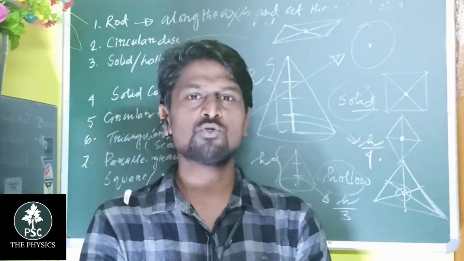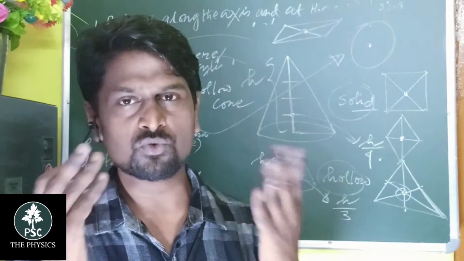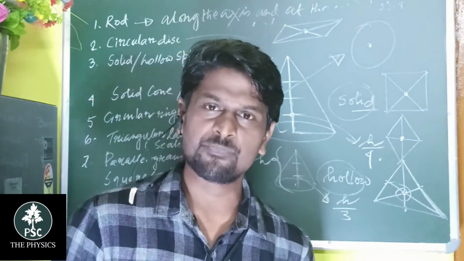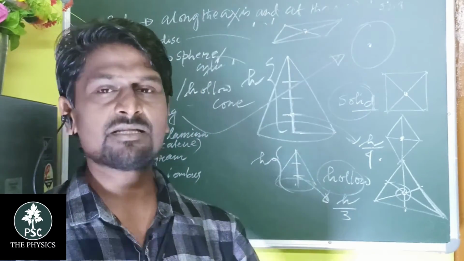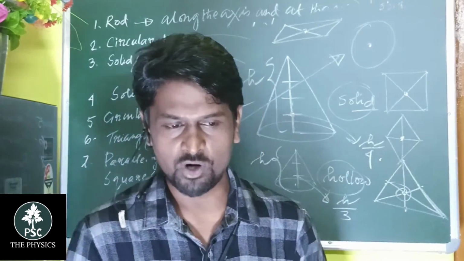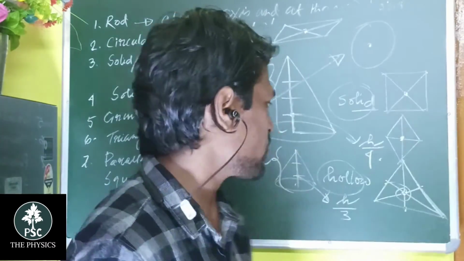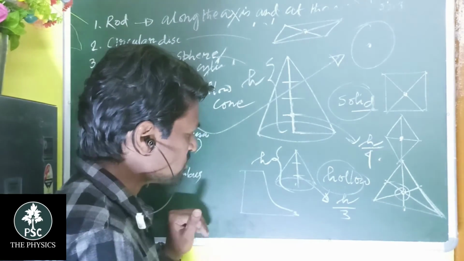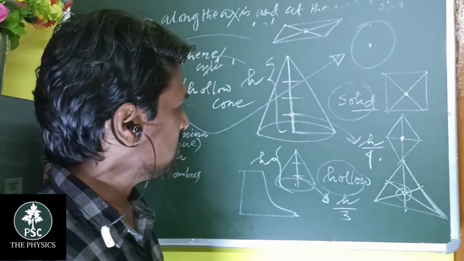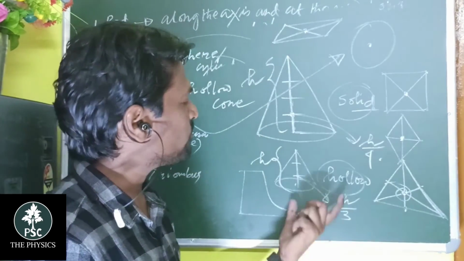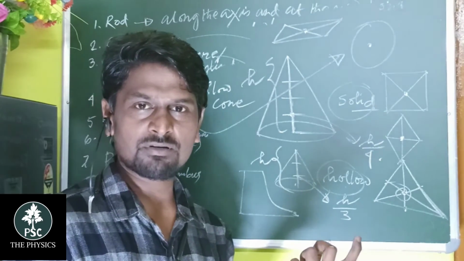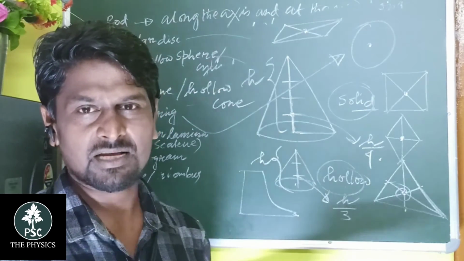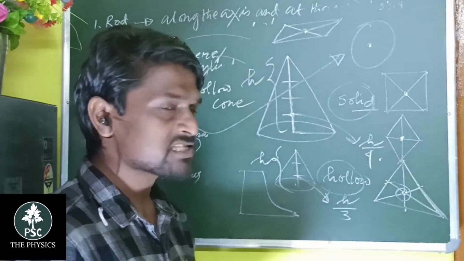First of all, students, you have to know what the center of gravity is, then go through the concepts for the different shapes. And then, where does the center of gravity lie for an irregular shape? Suppose a block has this shape. Where does the center of gravity lie for it? A regular shape is easy, but this is not a regular shape, and you have to calculate where the center of gravity lies. Then what's the answer?